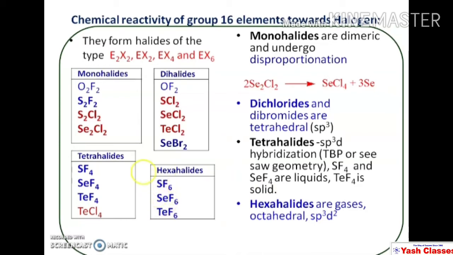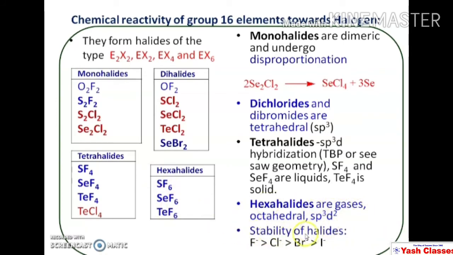Actually sulfur, selenium and tellurium have 6 electrons in the outermost shell, and 6 halogen atoms are attached to these atoms, and therefore there is no lone pair. All the 6 bond pairs are there and they have a regular octahedral geometry. Most important thing is that all these hexahalides are gases.